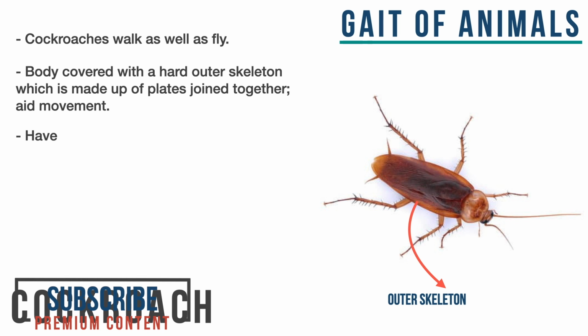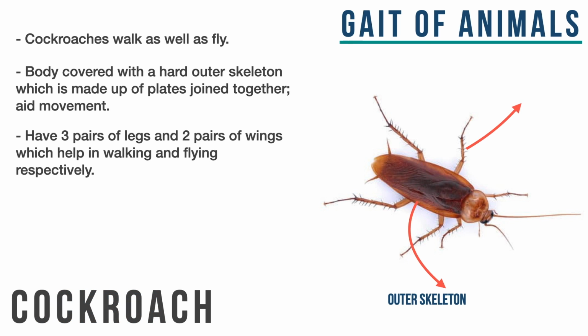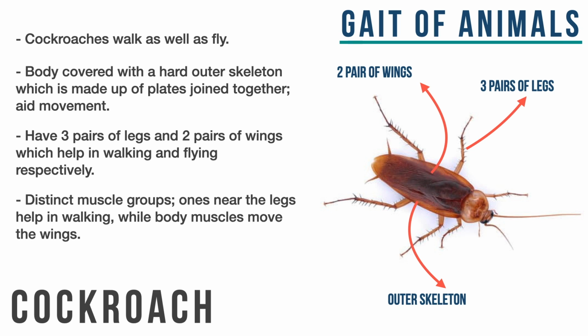They have 3 pairs of legs that help in walking and 2 pairs of wings that help them in flying. Cockroaches have defined muscle groups as well. The one near the legs are there to enable them to walk, while the other muscle group, that is the body muscle, helps them to move their wings. So cockroaches are after all quite interesting.